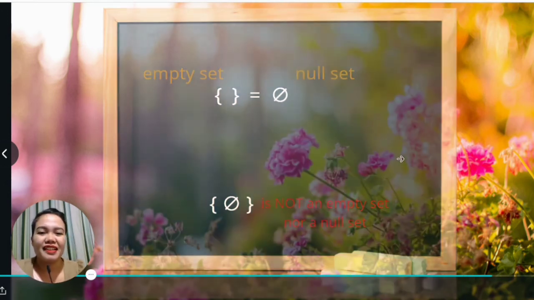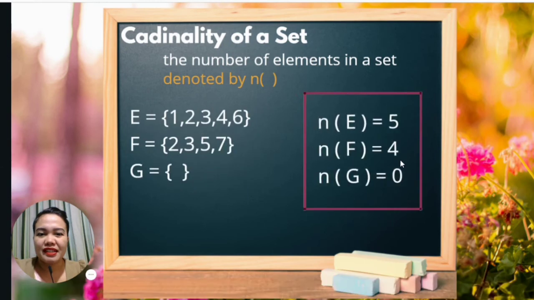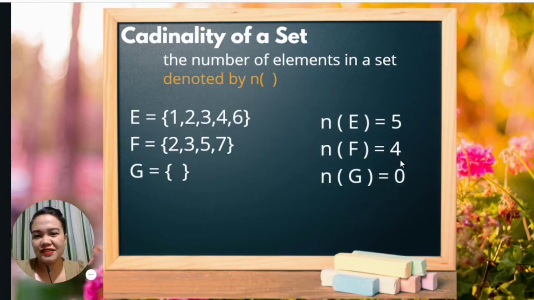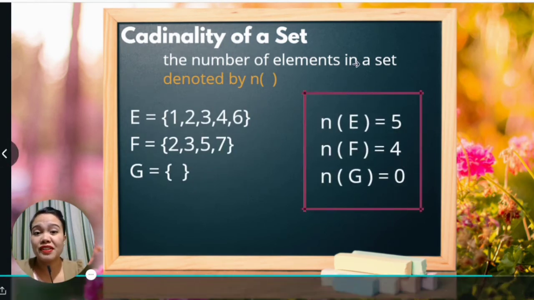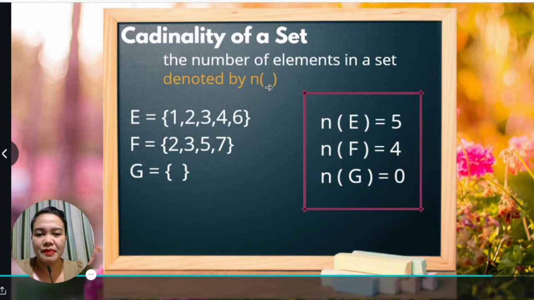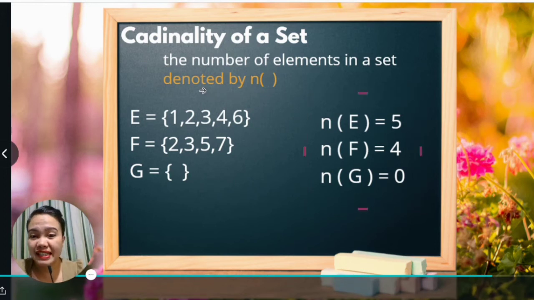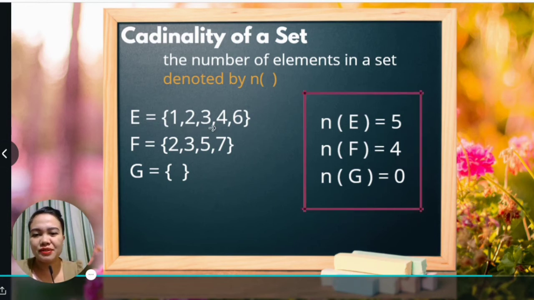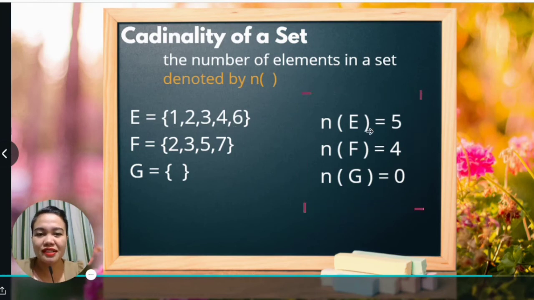Okay? So, moving on to the cardinality of a set. It refers to the number of elements in a set, and is denoted by a small letter n, and the name of the set enclosed in a pair of parentheses. What you have to do here is simply count. So given set E with elements 1, 2, 3, 4, 6, if you count the number of elements, there are 5.